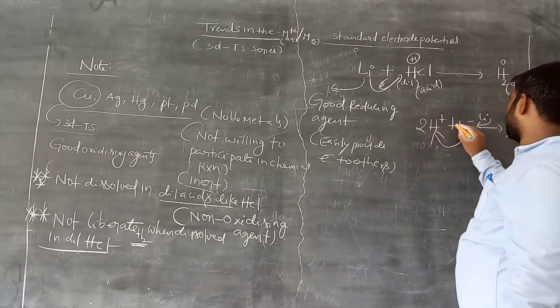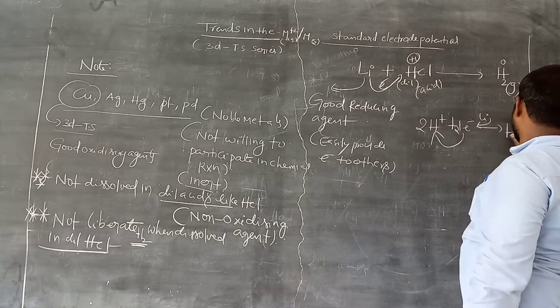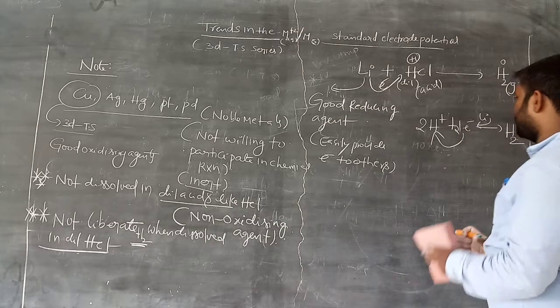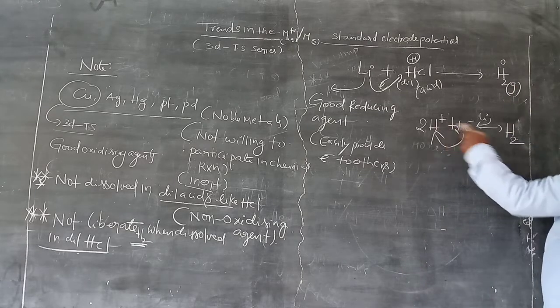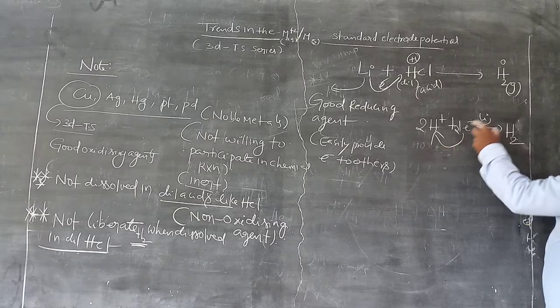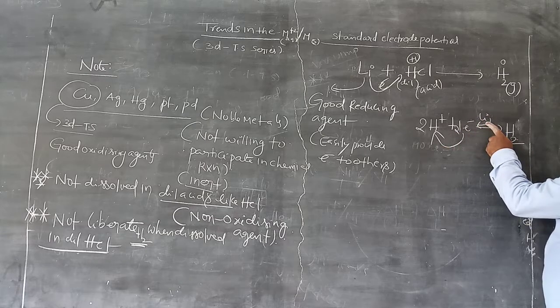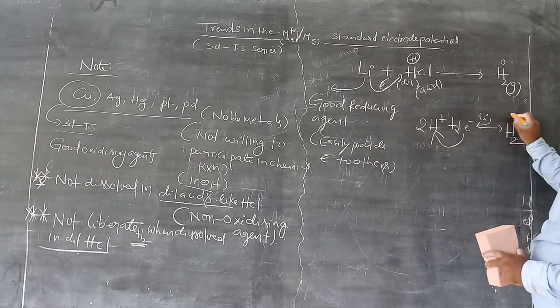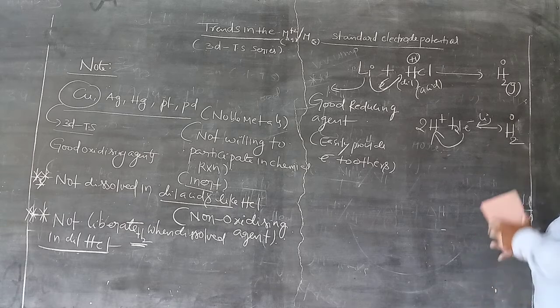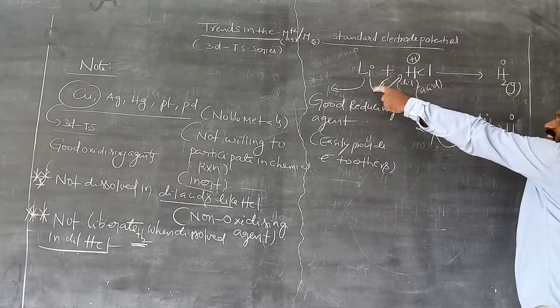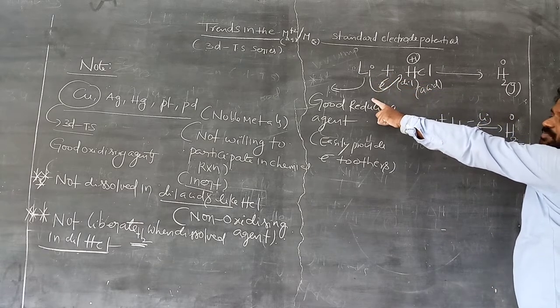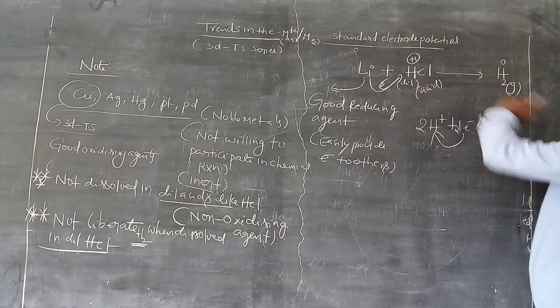Suppose this is 2 and this is 2, it becomes H2. Clear? It gains 2 electrons and becomes H2. That means reduction takes place. This provides electrons, so it is a good reducing agent. The oxidation state is 0. That means if it is a good reducing agent with a negative standard reduction potential, it is able to liberate hydrogen gas.